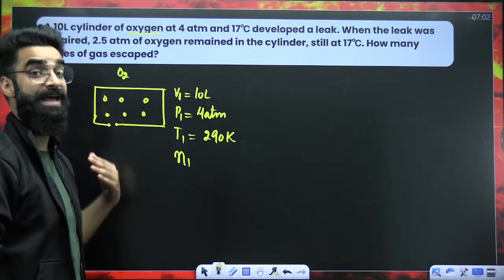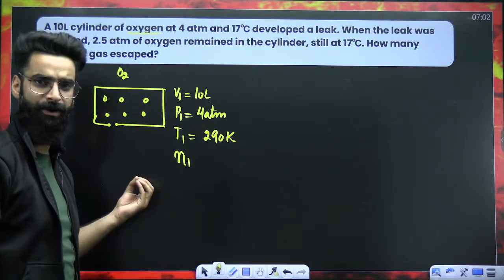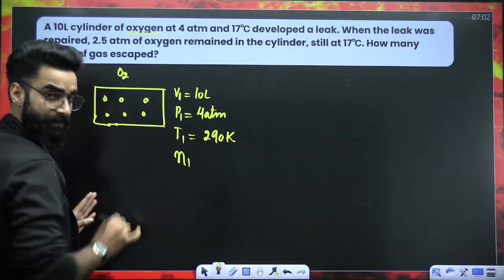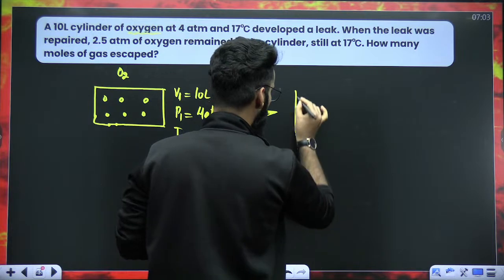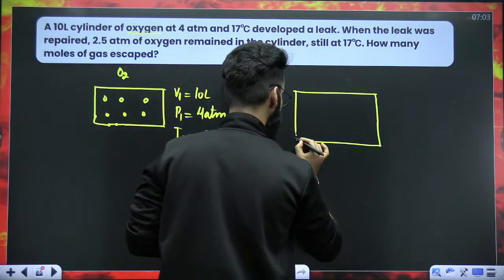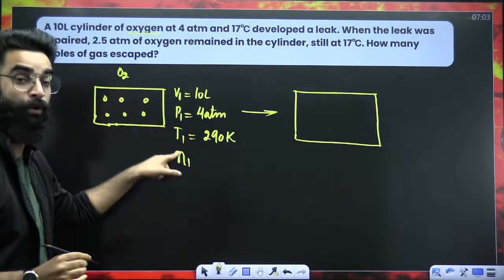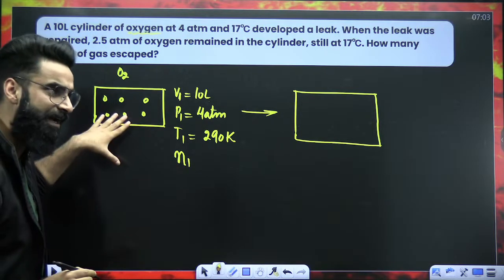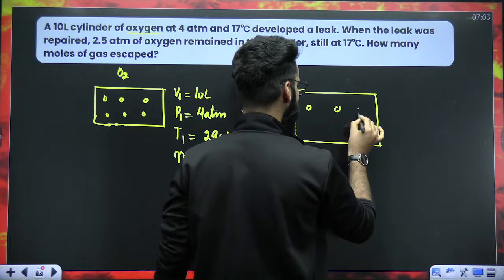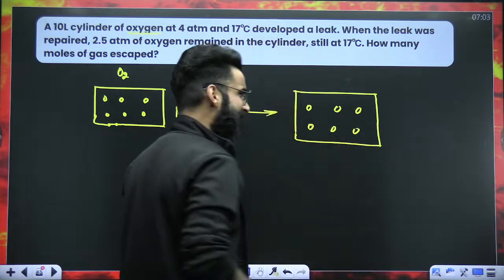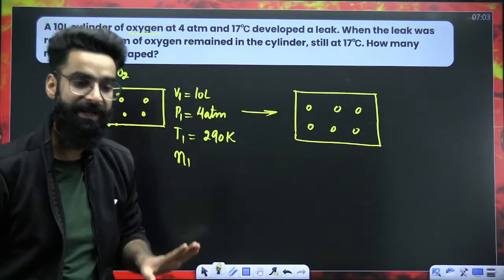No doubt, some of the gas came out. But the hole was fixed quickly. So what would have happened? Initially, if there were N1 moles of the gas in the container, finally, after the leak was repaired, will there be the same amount of gas in the container? No. The gas left in the container now will be less.